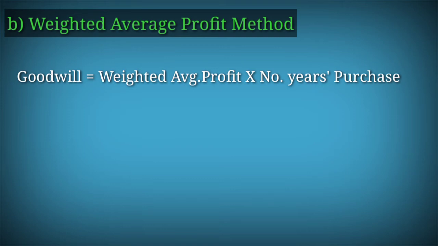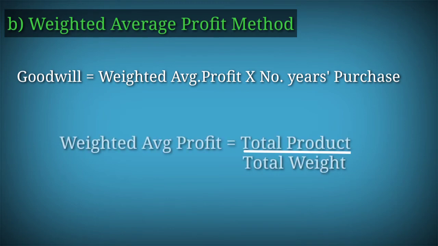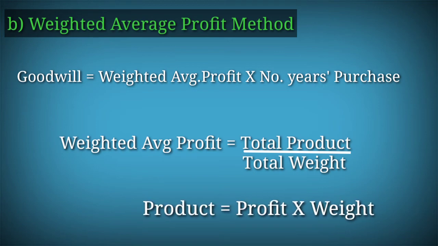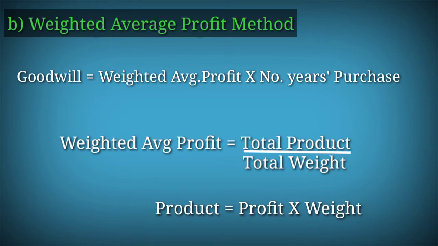Weighted average profit we can calculate by using total product divided by total weight. For this purpose, first of all, we need to ascertain the product. Product we can get by multiplying profit and weight. Then calculate the total product and divide by total weight, and then we can get the weighted average profit. So this we can explain with an example.